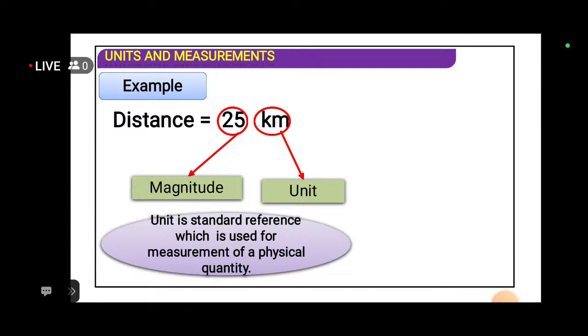A unit is a standard reference which is used for measurement of a physical quantity. Whether we measure distance in kilometers, meters or inches, we are taking it as one standard. For example, 1 meter is equal to 100 centimeters.